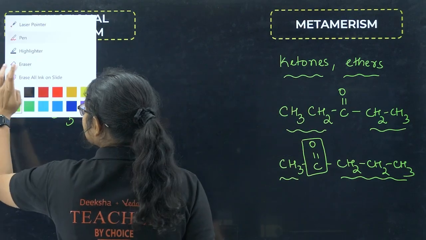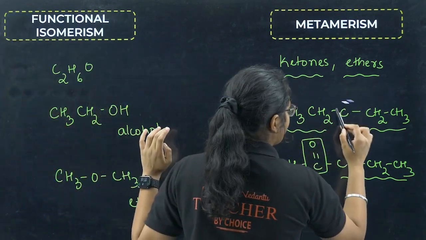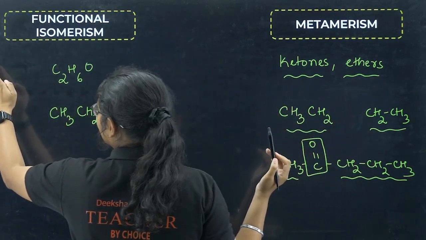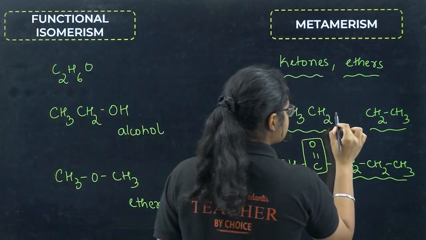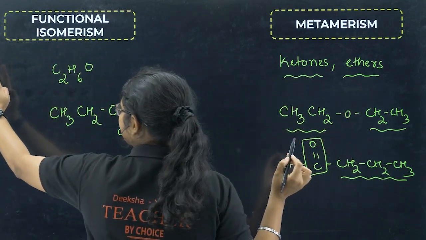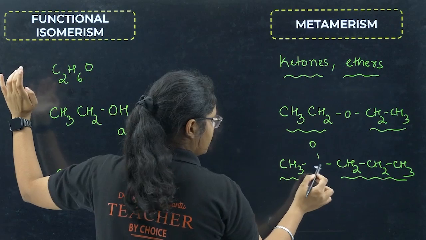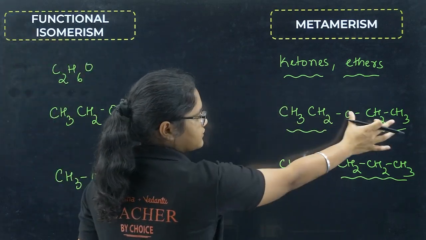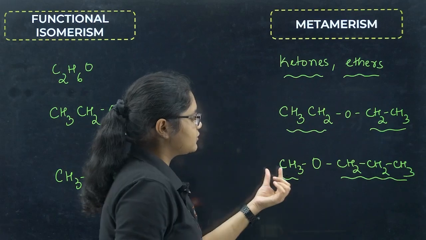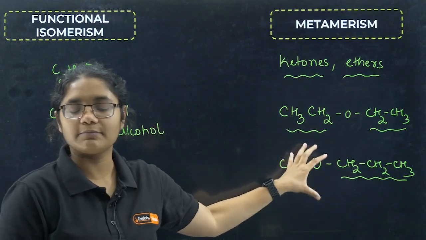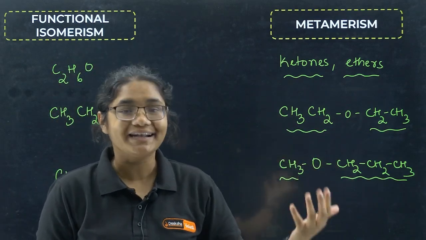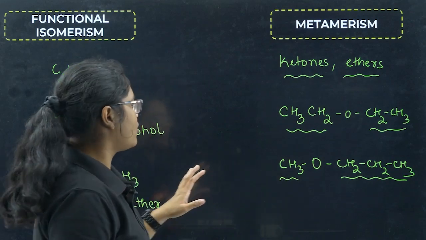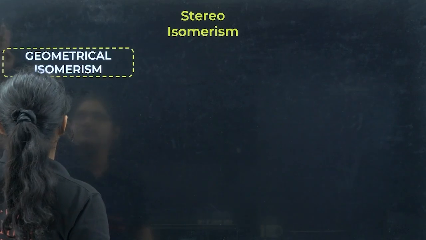Or better, you can also replace with a better example, since it is mostly found in ether. So let me convert it into an ether group. Now you see, beside this oxygen there are two carbons, but beside this oxygen there are 1 and 3 carbons. Such type of isomers are called as metamers. Clear? So I hope all the types of structural isomerism are clear to you.